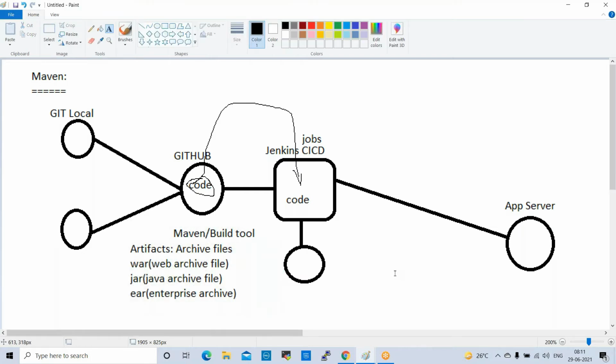But along with these artifacts, Maven will do one more activity, which is to create the folder structure. Before discussing that, normally when you run the jobs to get the code from GitHub to Jenkins, we receive raw code, right? Raw code means the code we received is different pieces, different files, different formats.